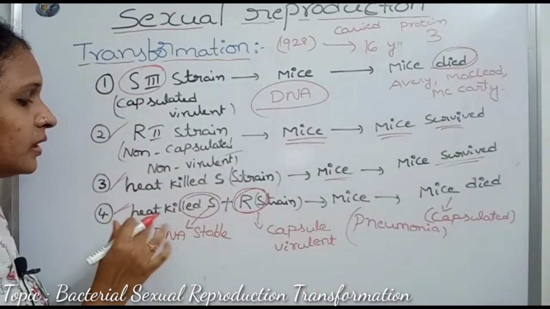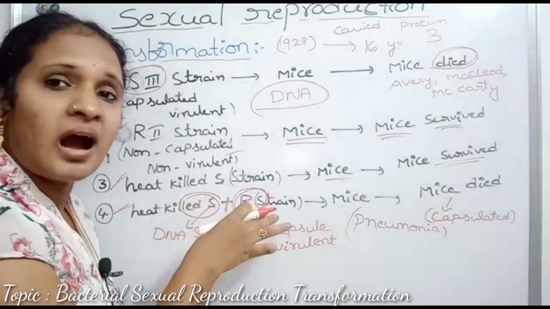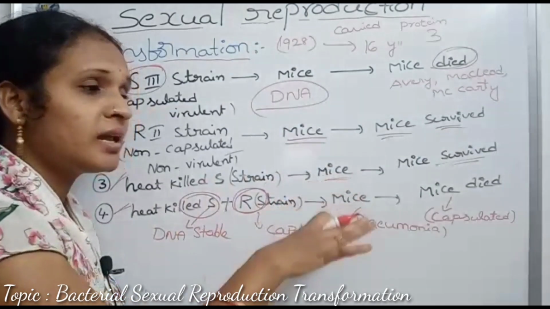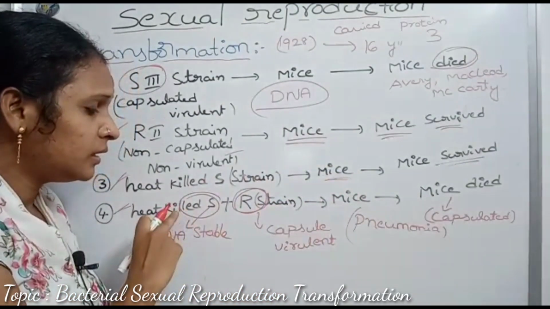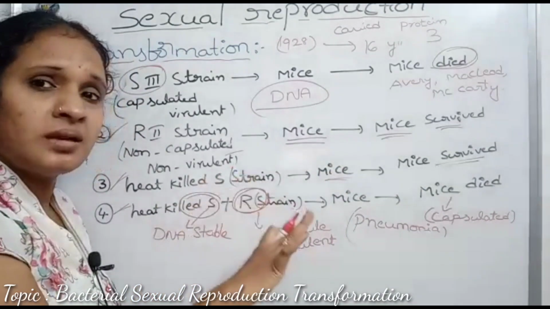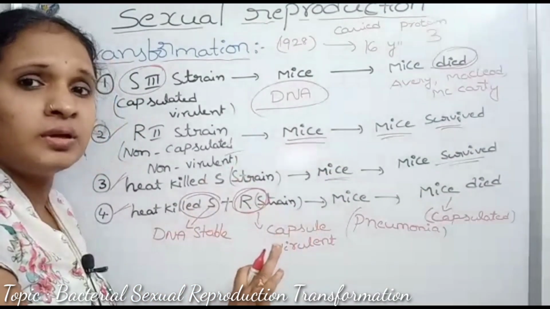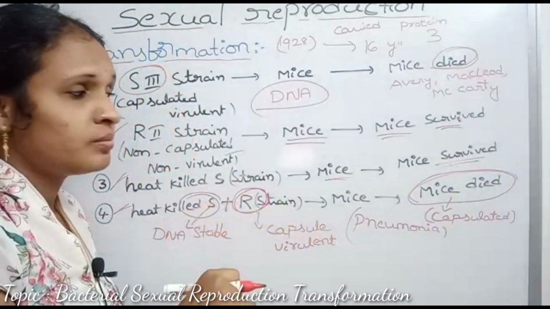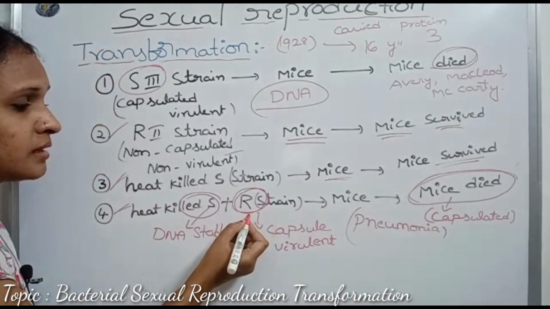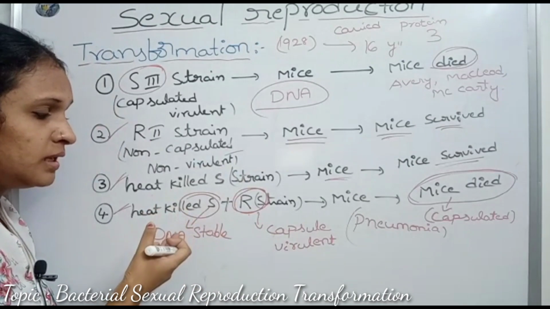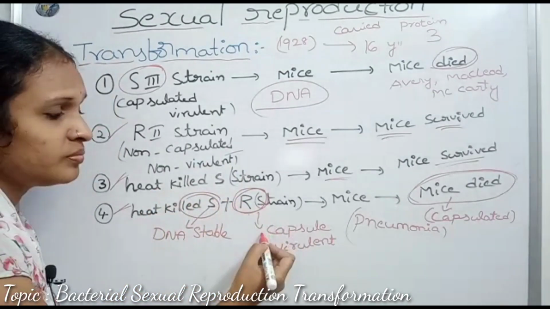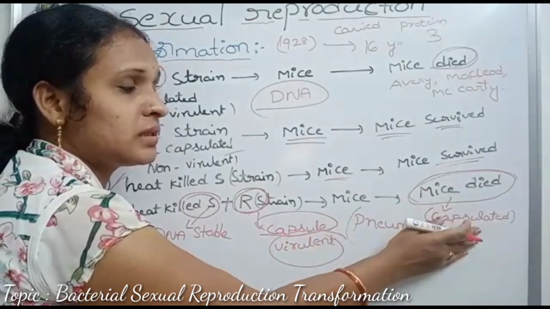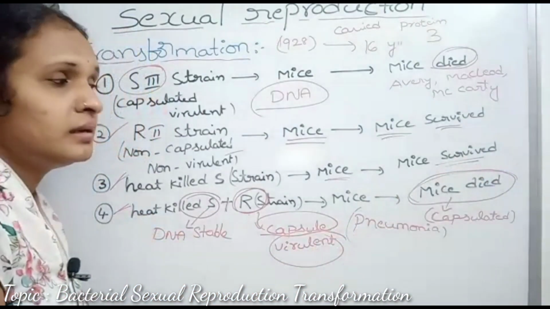In the fourth step, heat killed S strain cells are mixed with the R strain and injected into the mice. What happened here? The S strain is inactive and the R strain is non-capsulated, so both are non-virulent. But here the mice died. What is the reason? R strain cells receive the DNA from the S strain cells and become capsulated and virulent. It causes pneumonia disease and the death of the mice. So that's why the mice died.